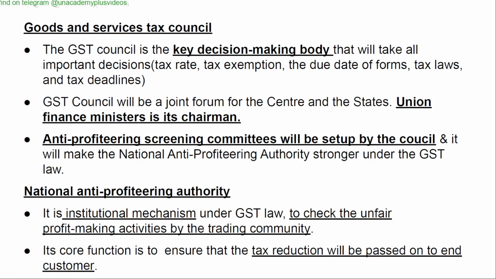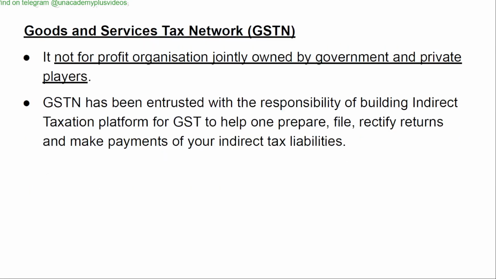Goods and Services Tax Council is the key decision-making body. Union Finance Minister is its chairman. Anti-profiteering screening committees will be set up by the council. National Anti-Profiteering Authority is an institutional mechanism under GST law to check unfair profit-making activities by the trading community. Its core function is to ensure that the tax reduction is passed on to the end consumer.